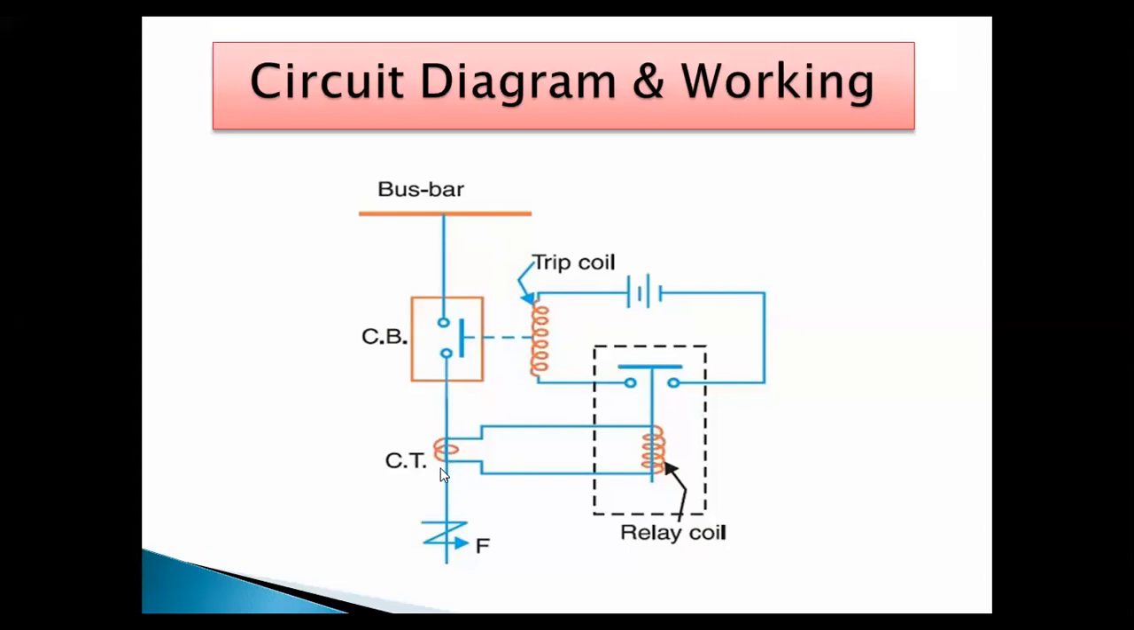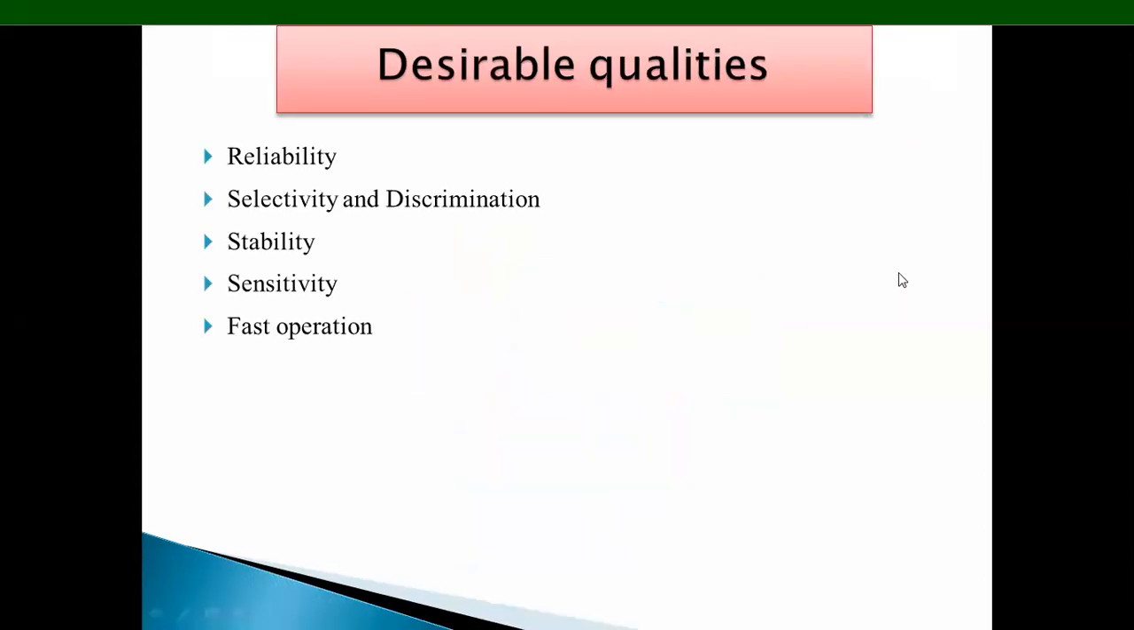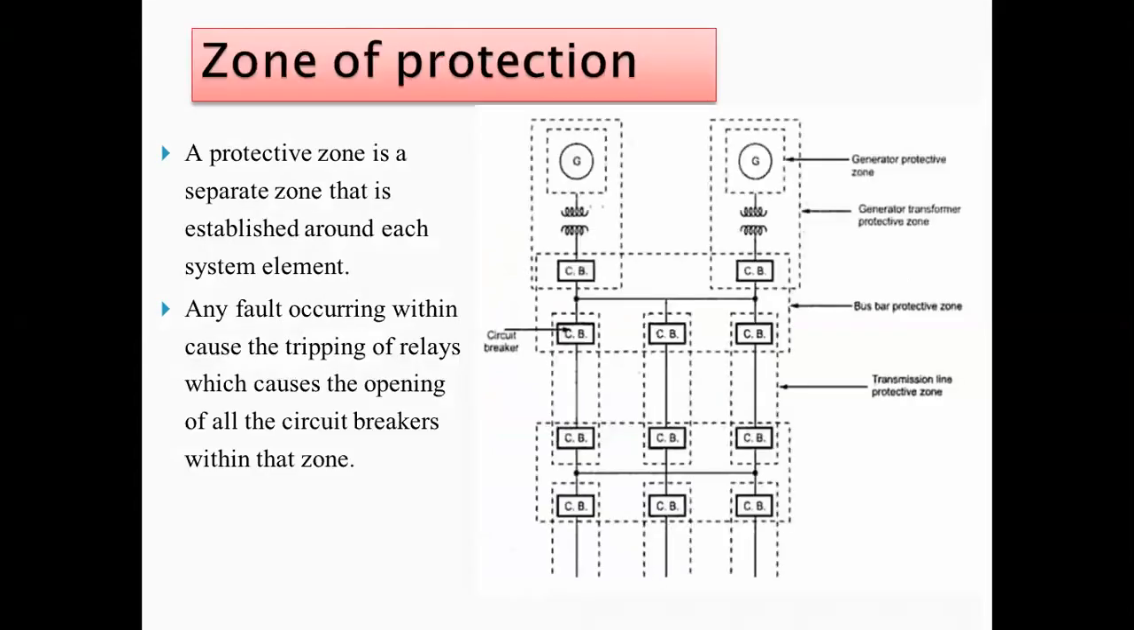In this way, your relay starts working here. Okay, this relay protects any equipment or any line. Then desirable qualities of a protective device or the protective relays are reliability, then selectivity and discrimination, then stability, sensitivity, and fast operation. We have seen this in detail in the last lecture.